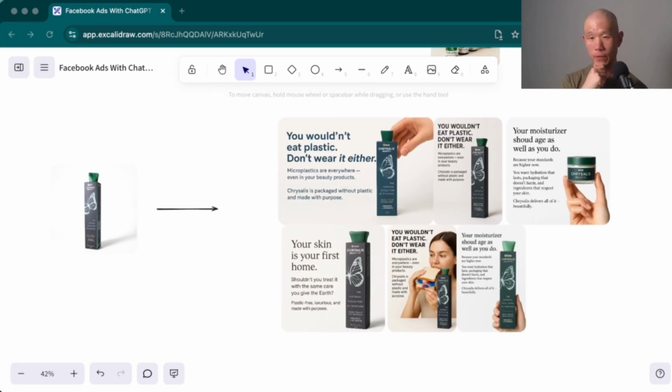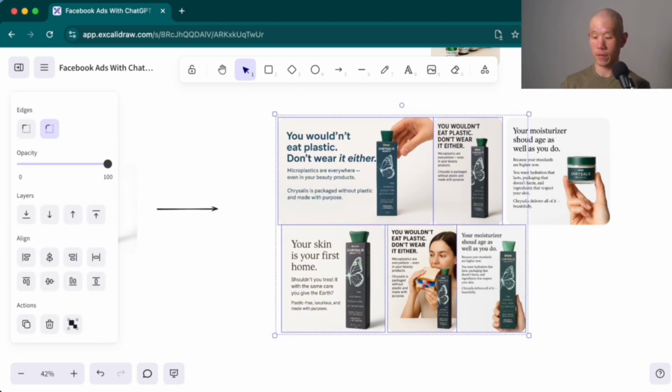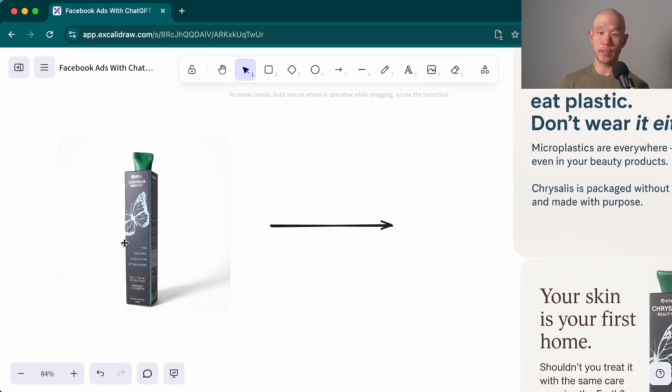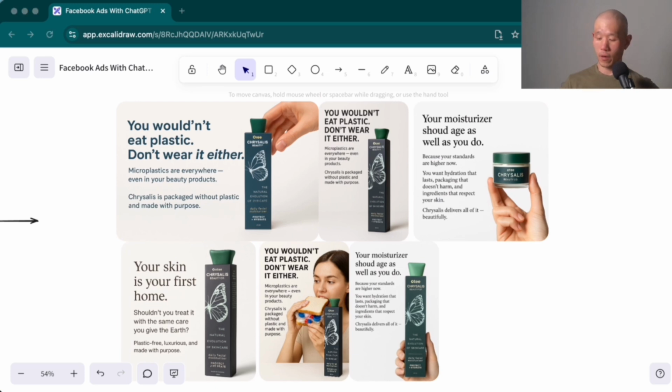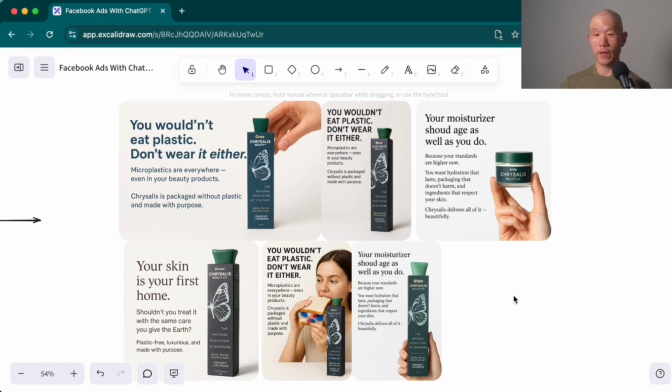All right, let's jump into another example where we're not actually using a reference image, but instead we are going from a product image with ChatGPT and then making some stuff like this. So for some context, Etee is a brand that sells plastic-free products. They are run by 2 guys out of Canada and they are a great brand. Let's walk through some of the stuff that it came up with.